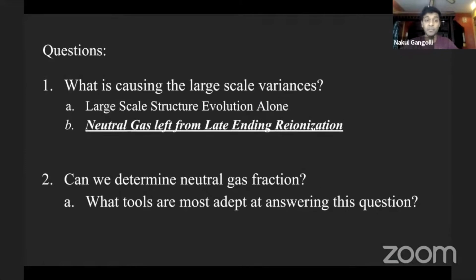Can they be explained by large-scale structure evolution alone, or do these large variances necessitate neutral gas left over from some late reionization model? And if it's the latter, can we determine what the neutral gas fraction is? And if so, what tools are most adept at answering that question?